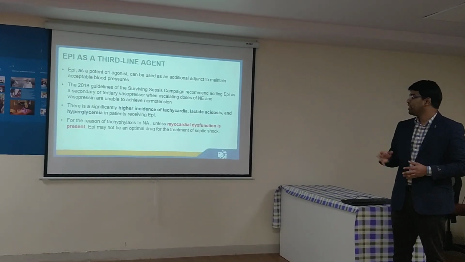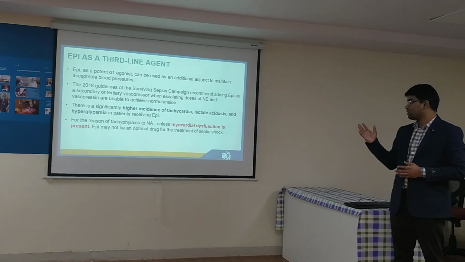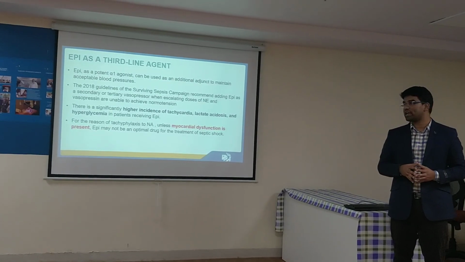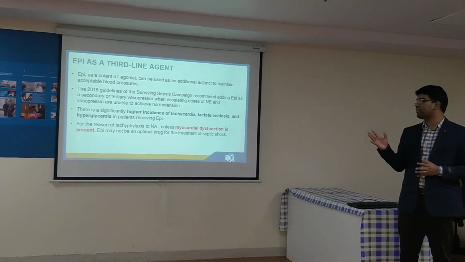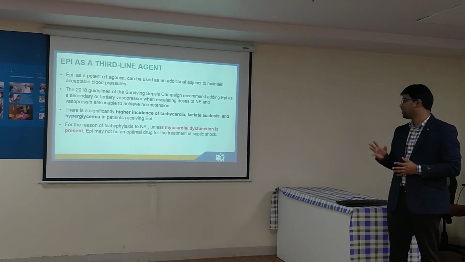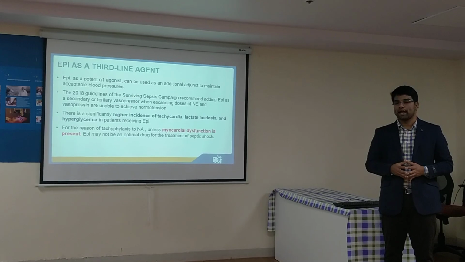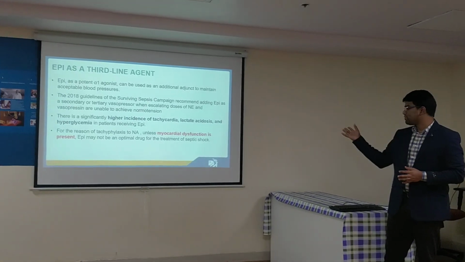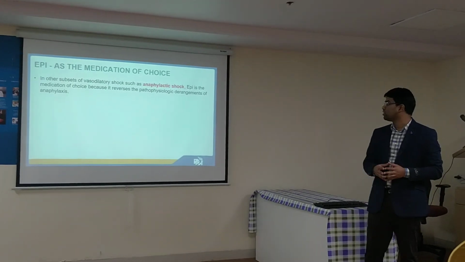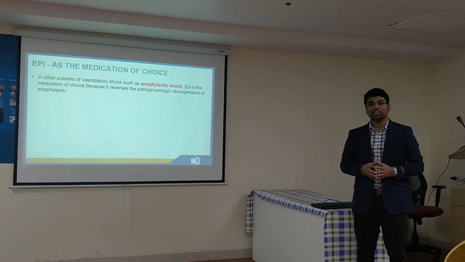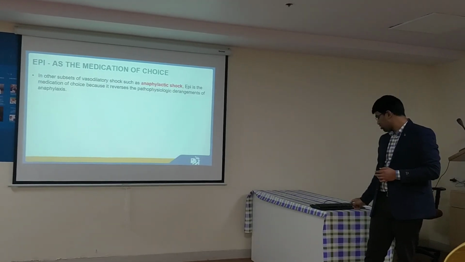Now coming to epinephrine, it is the third line agent; the 2018 Surviving Sepsis guidelines say it is used as a secondary or tertiary vasopressor. However, the main disadvantage of epinephrine is a higher incidence of tachycardia, lactic acidosis and hyperglycemia. Unless there is myocardial dysfunction, we should not use epinephrine as an agent for septic shock. However, it is the medication of choice in case of anaphylactic shock.